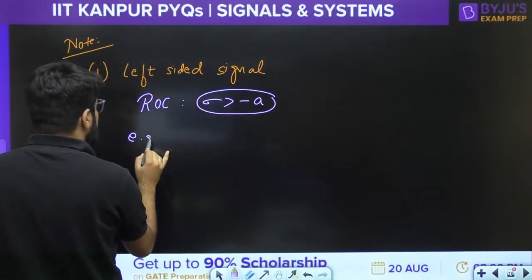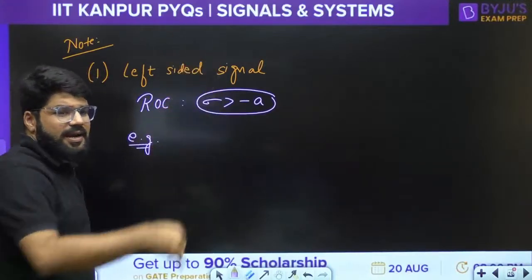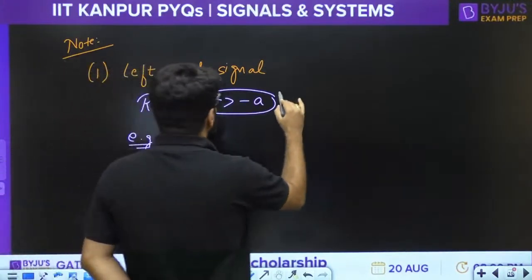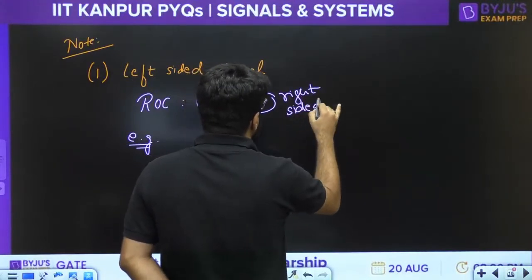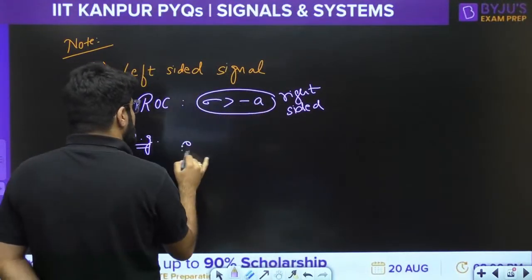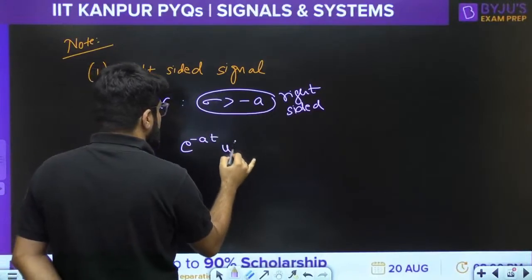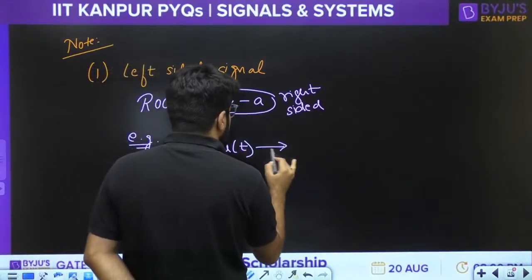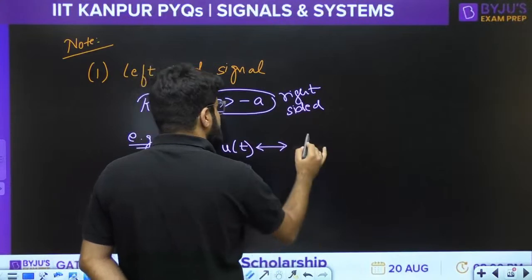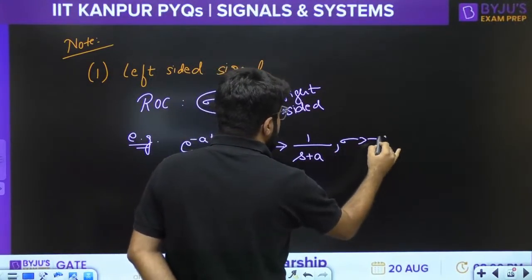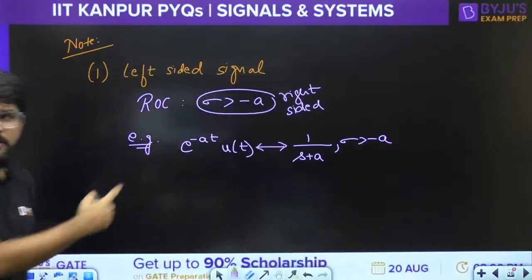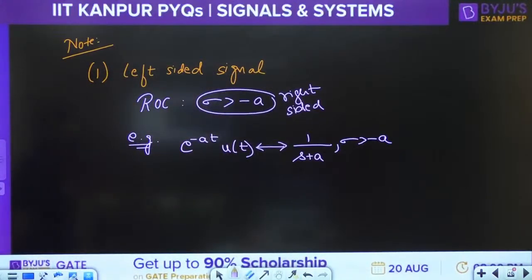For example, this is right-sided. If a signal is right-sided, the ROC is also right-sided, lying to the right of the pole minus a. For example, e power minus at ut has the Laplace transform 1 upon s plus a for sigma greater than minus a. Very important pair this is, right?